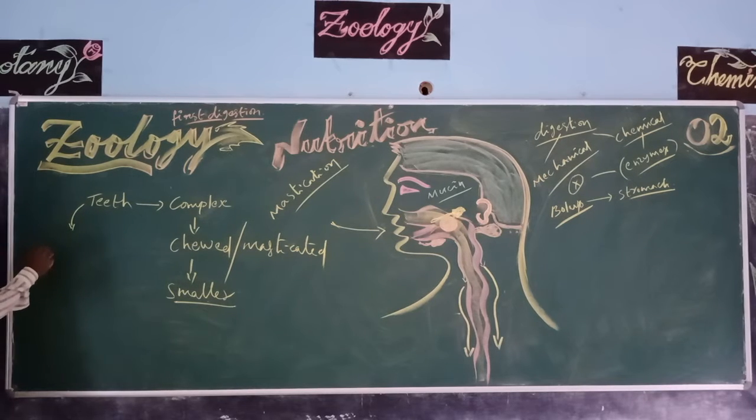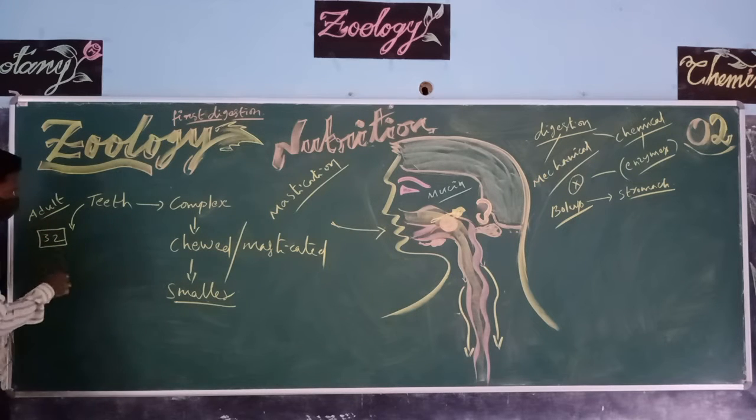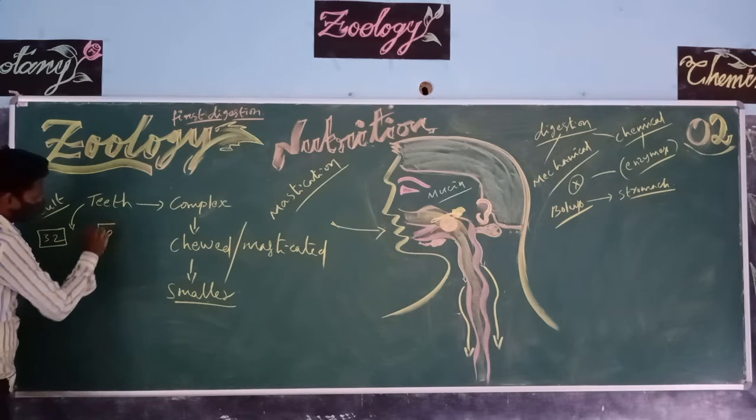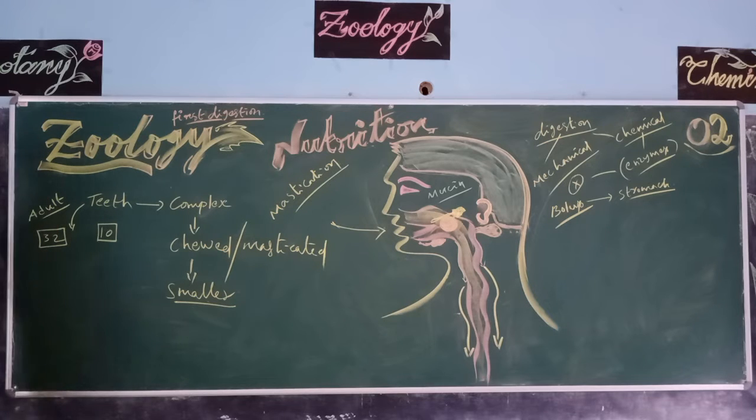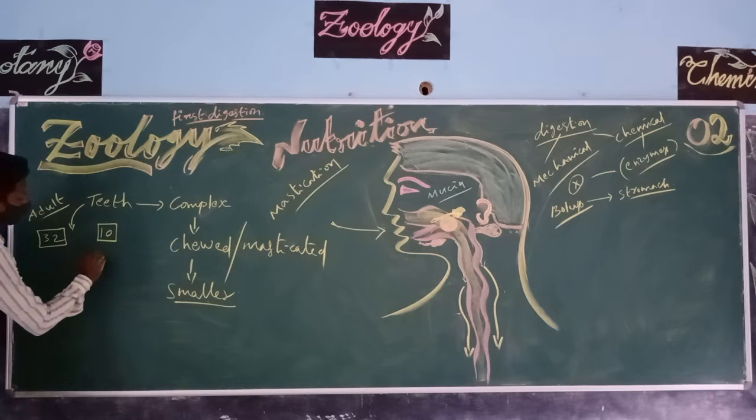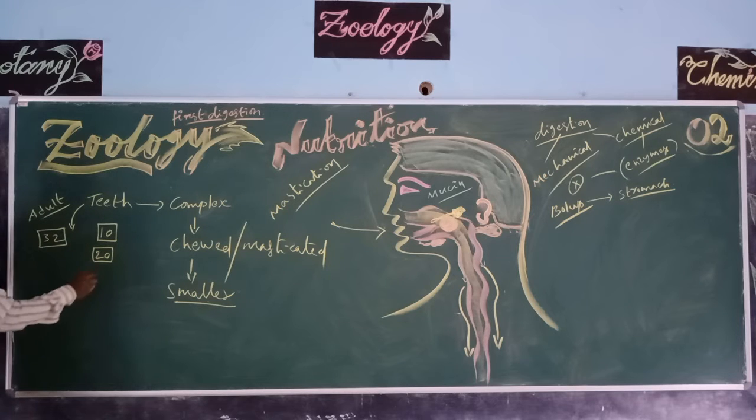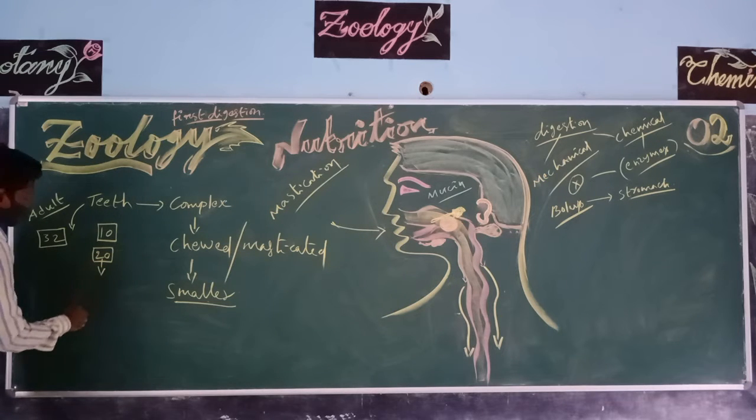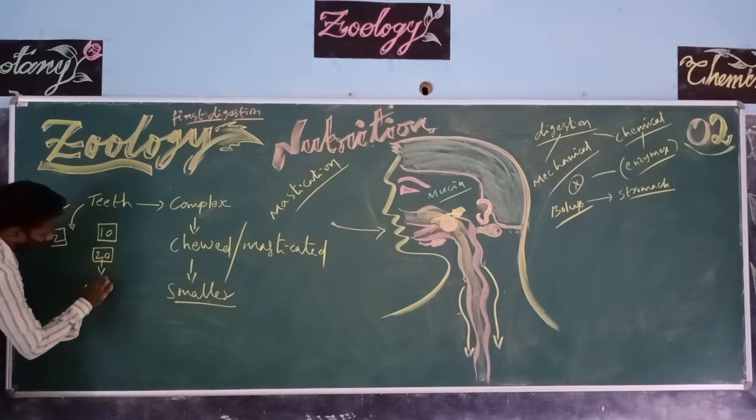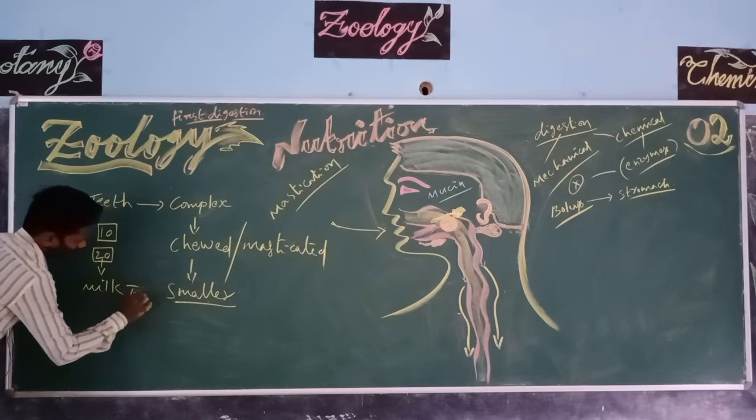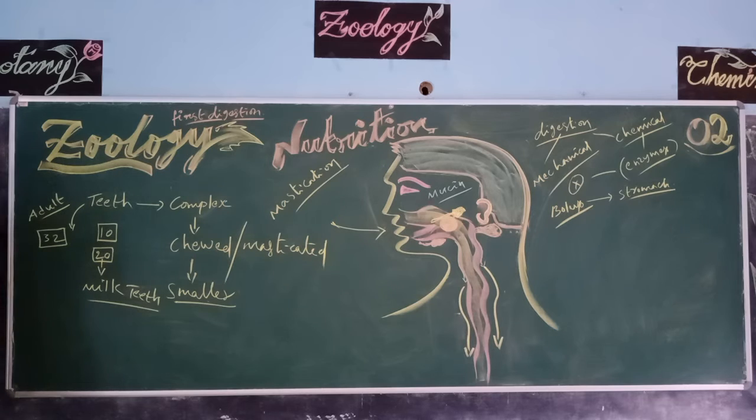So here, teeth in the human body, especially in adults, are 32 in number. Coming to children below 10 years, around 12 or below 10 years old, the teeth number is 20. So these 20 teeth are known as temporary or milk teeth. Coming to the adult stage, the 32 teeth are known as permanent teeth.